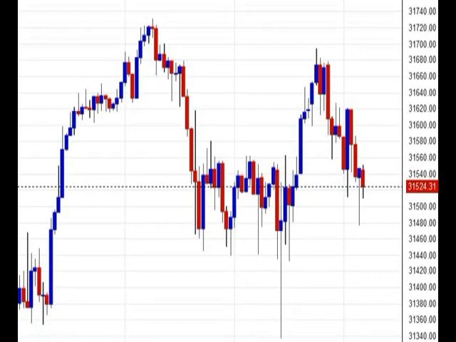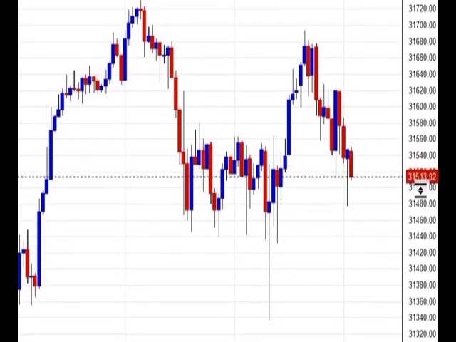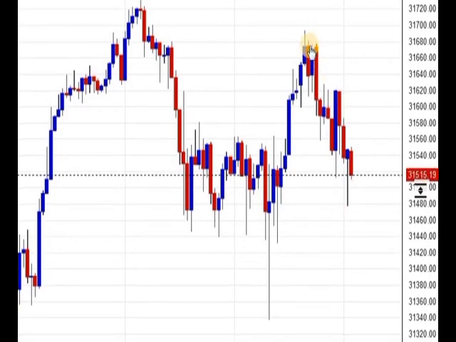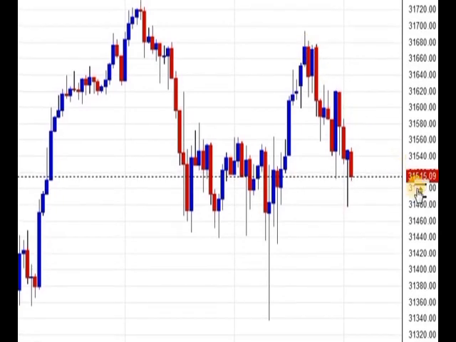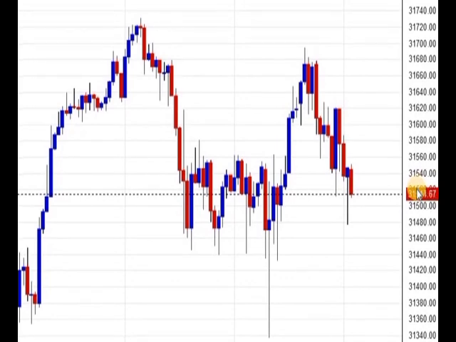This is Dow Jones hourly chart. Currently Dow Jones is trading 31,520. It made low of 31,476 and the high 31,694. Currently it is trading 515. Today we will have US unemployment claims, which will be very crucial.